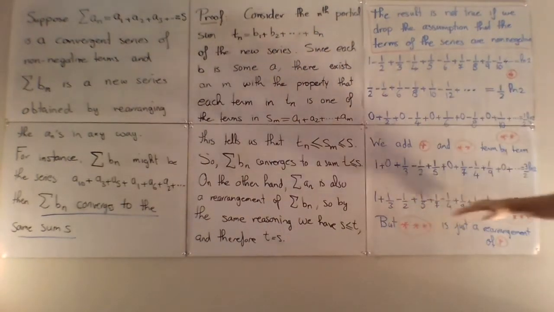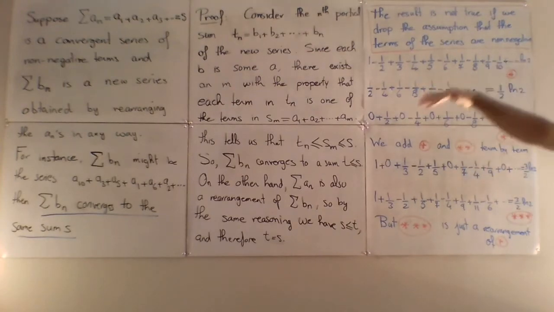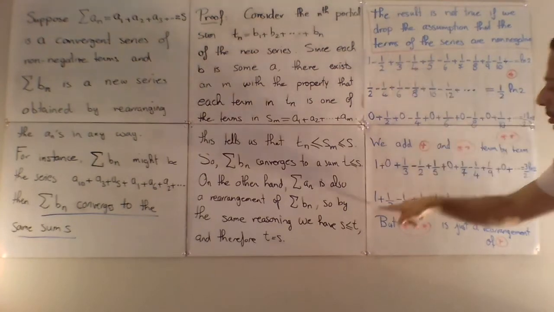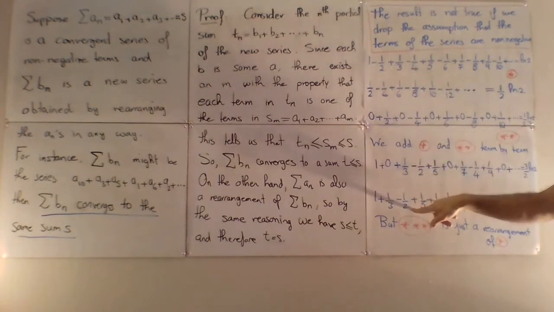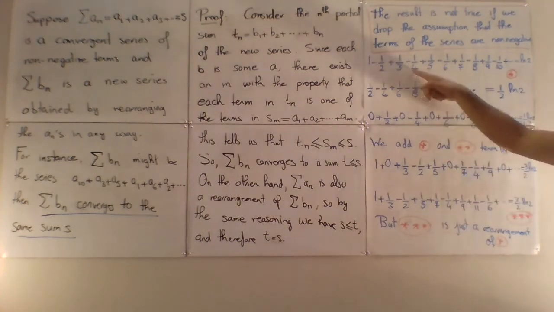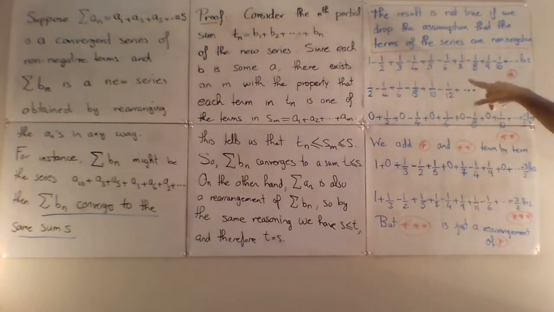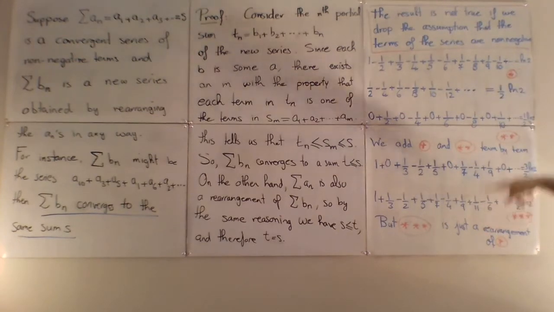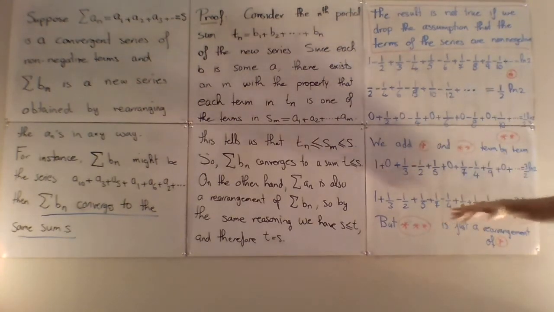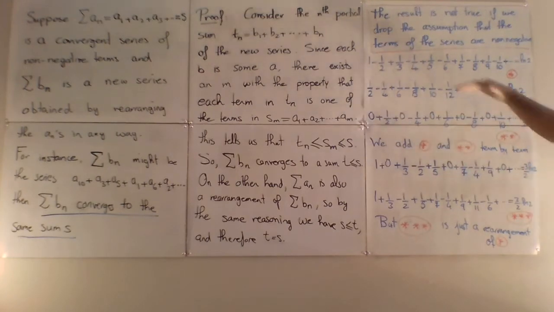Let's compare the series triple star with the original alternating harmonic series. We see that triple star is just a rearrangement of star. You take the first two positive terms, followed by the first negative term, then the second two positive terms, 1/5, 1/7, followed by the second negative term, then the third two positive terms, 1/9 plus 1/11, followed by the third negative term, negative 1/6, etc. So triple star, whose sum is 3/2 ln2, is just a rearrangement of star, whose sum is ln2.